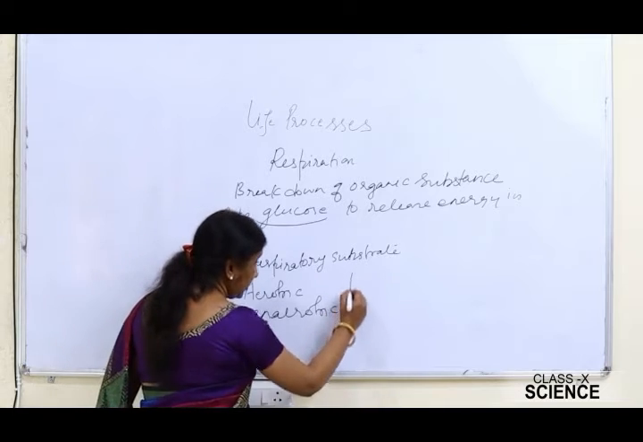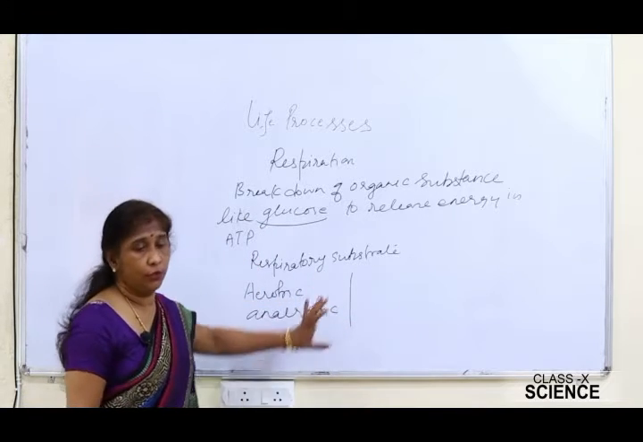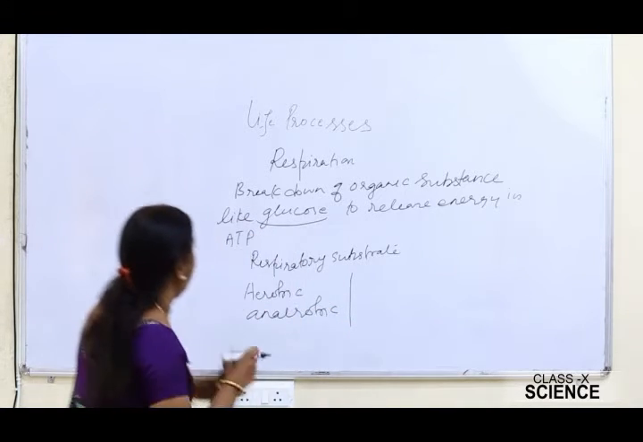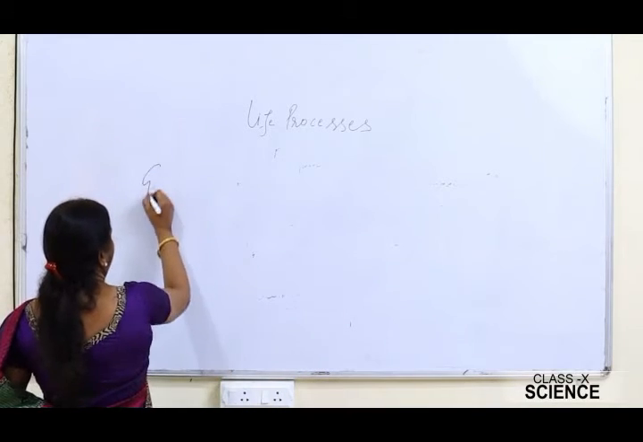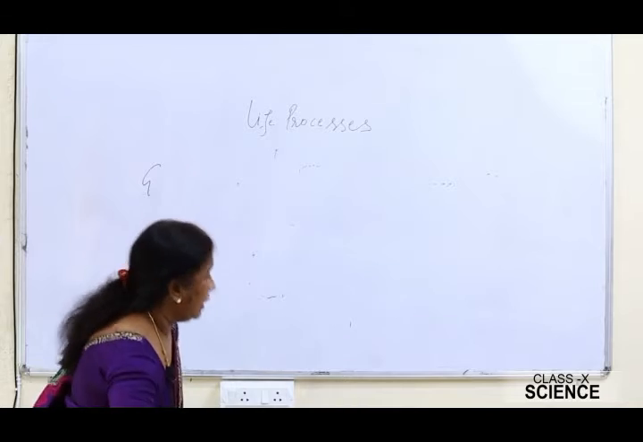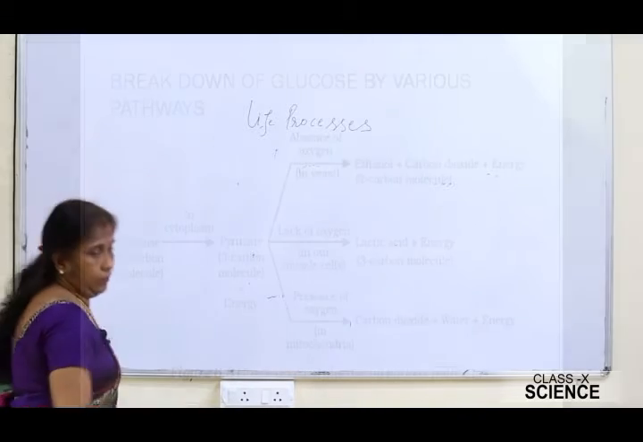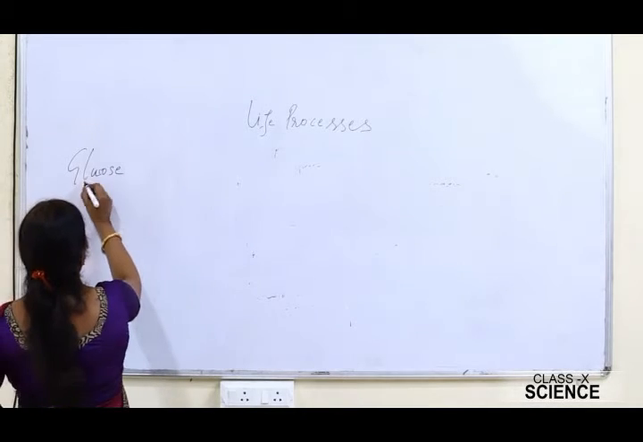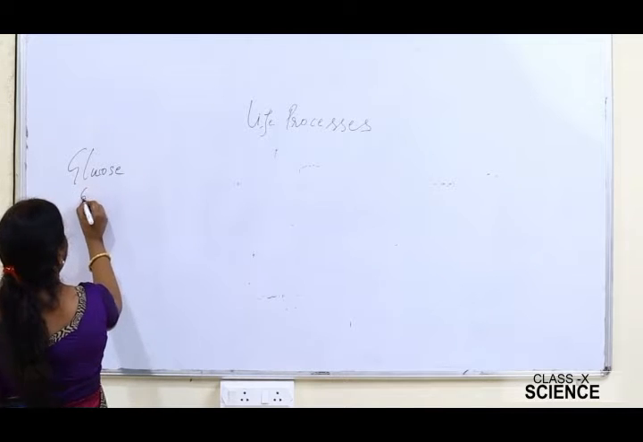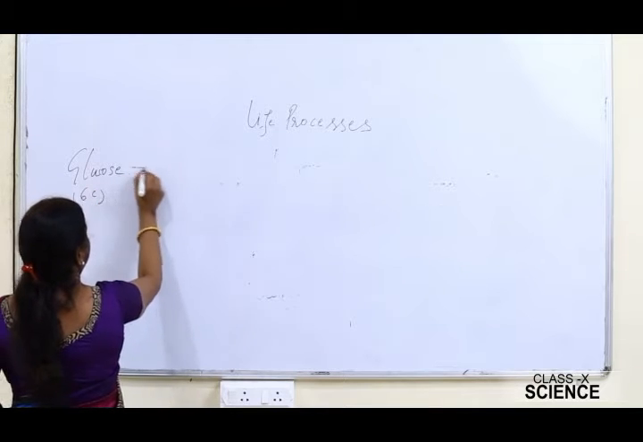Now, there are different pathways for the breakdown of glucose. Let us see what these pathways are. Glucose is a 6-carbon compound. We are going to break down this glucose, and let us see the different methods by which it can be broken down.